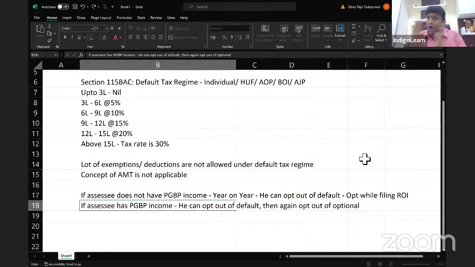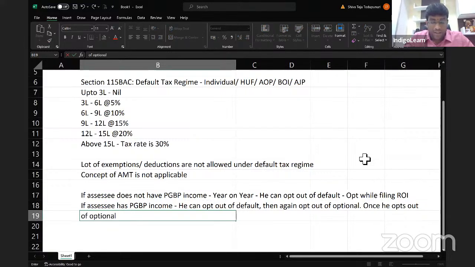He has come out of default and gone for optional. But after one year, he realized that default was better, optional tax is even more. Then he can opt out of optional. And once he opts out of optional, he can never opt out of default unless he does not have PGBP income.